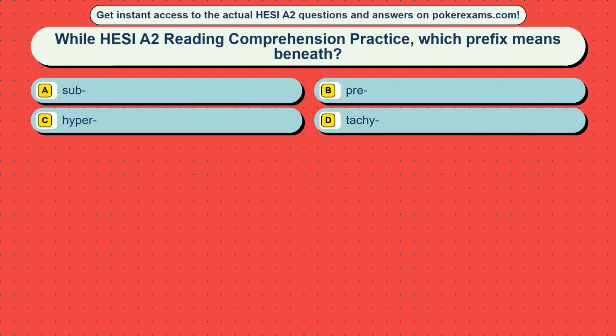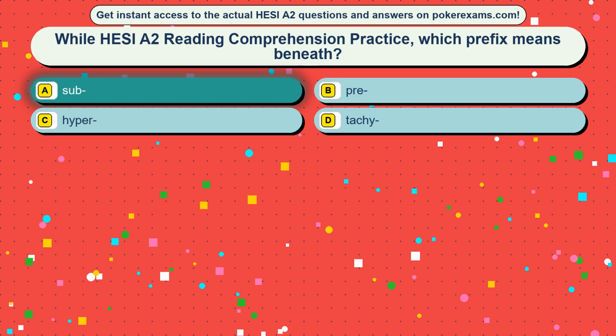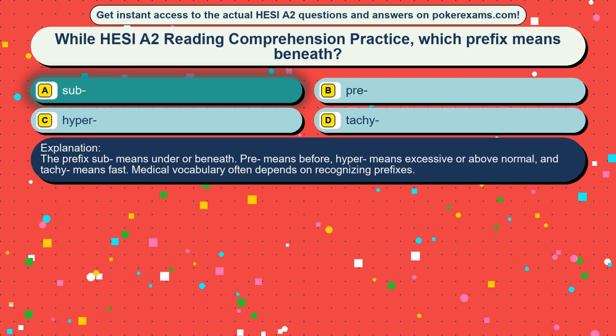Question 17. While HESI A2 reading comprehension practice, which prefix means beneath? Option A, sub. Option B, pre. Option C, hyper. Option D, tachy. The correct answer is option A, sub. The prefix sub means under or beneath. Pre means before, hyper means excessive or above normal, and tachy means fast. Medical vocabulary often depends on recognizing prefixes.